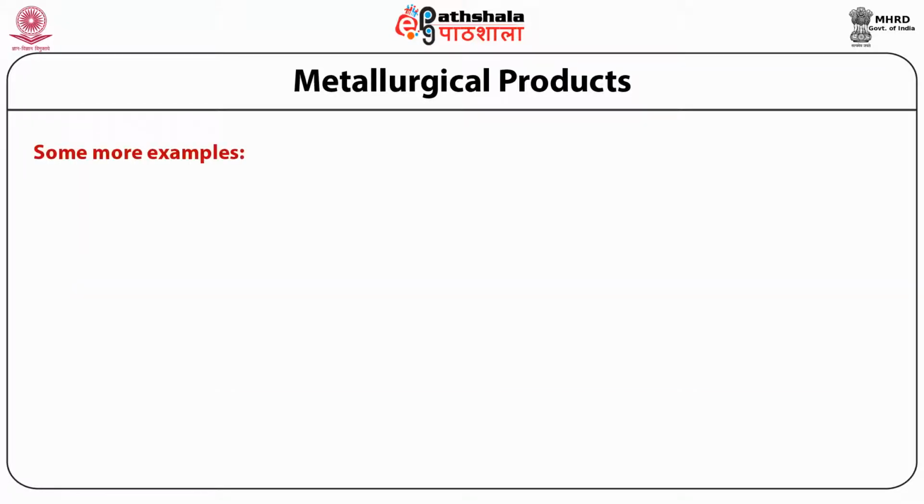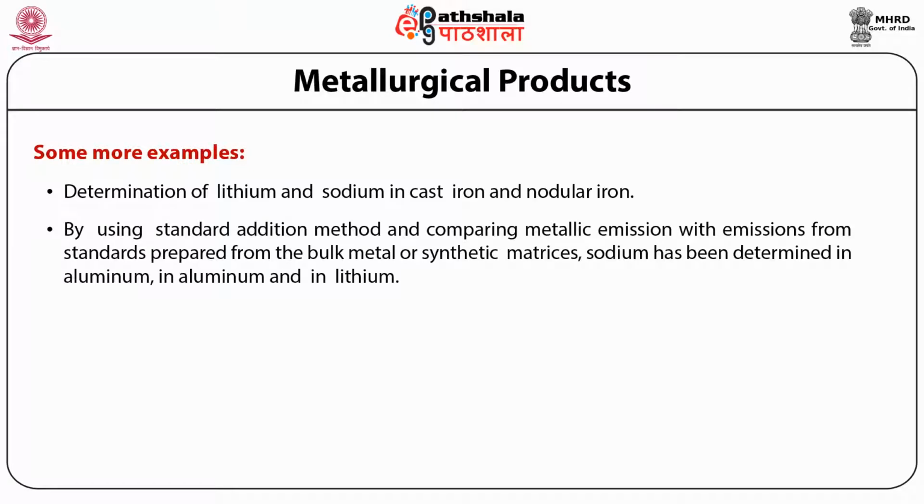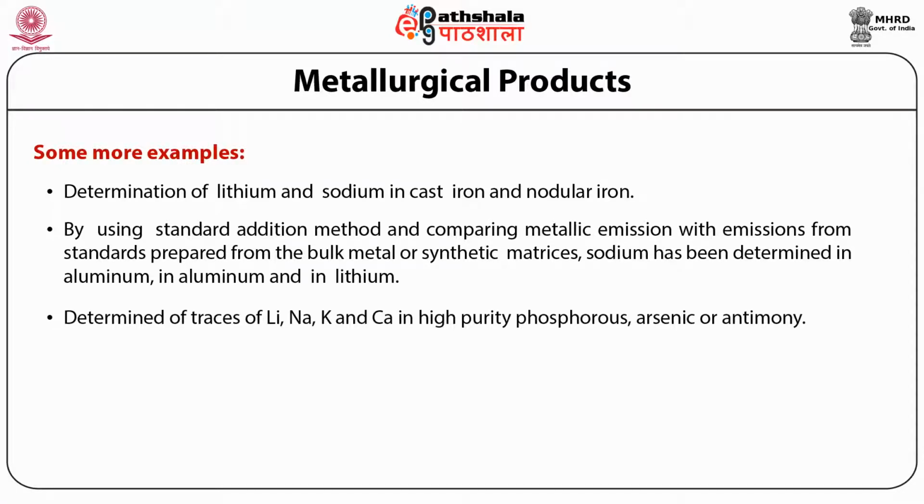Some other examples which involve use of flame emission spectroscopy are determination of lithium and sodium in cast iron and nodular iron. By using the standard addition method and comparing metallic emission with emission from standards prepared from the bulk metal or synthetic matrices, sodium can be determined in aluminium and lithium mixtures. Lithium, sodium, potassium, and calcium can be determined, or the purity of phosphorus, arsenic, and antimony can be determined by use of this FES technique.